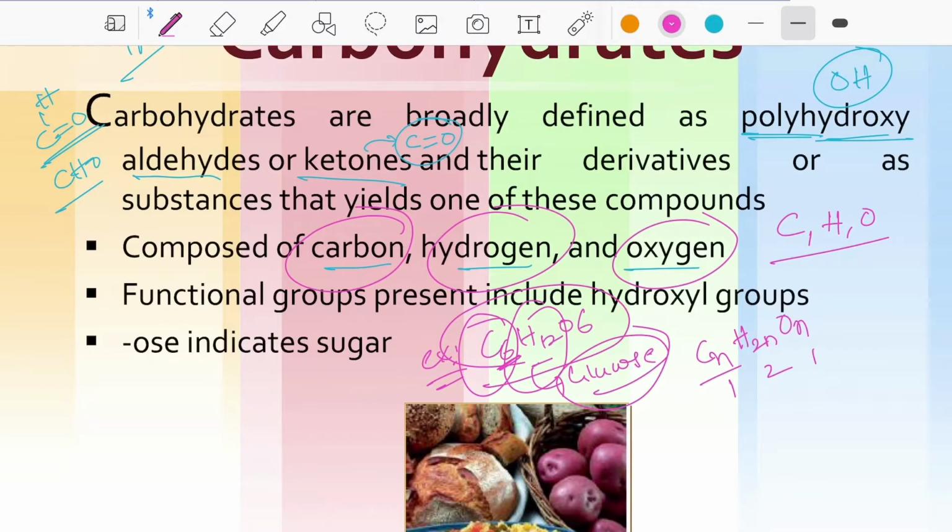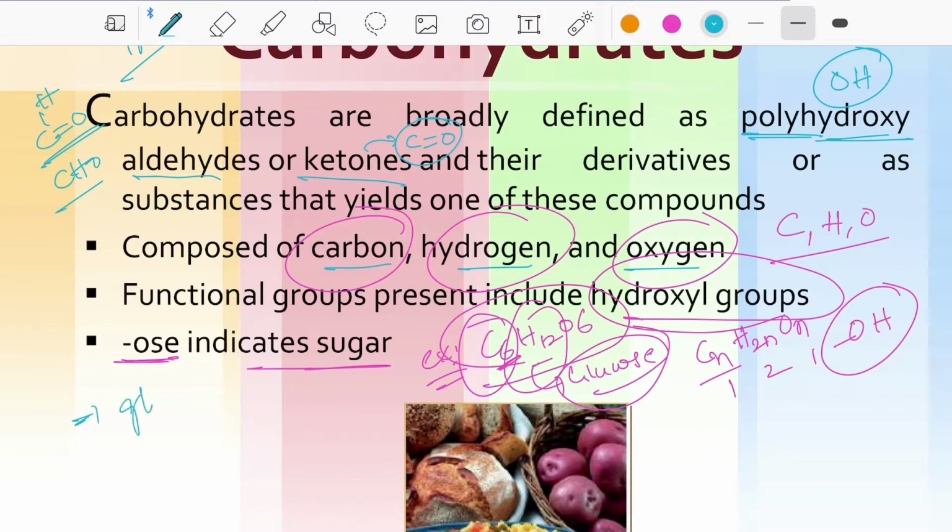The functional groups present include hydroxyl groups. Hydroxyl group means OH. One important thing: "-ose" indicates sugar. If we take glucose, the "-ose" indicates sugar. Fructose, any sugars, galactose, for example.